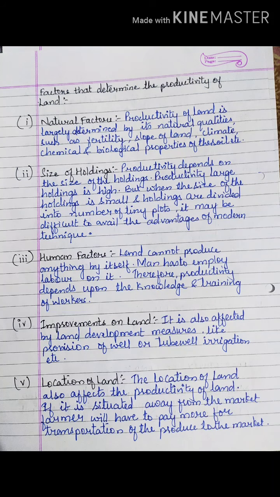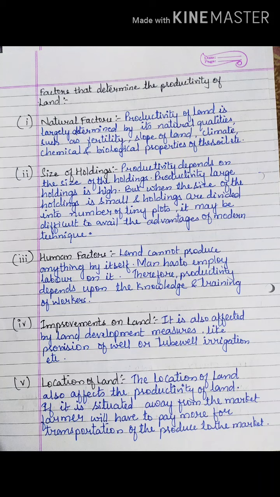Now what are the factors affecting, or you can say factors determining, the productivity of land? The very first is natural factors. What do you mean by natural factors? Natural qualities, like fertility, slopes of land, climate, and chemical and biological properties. These are all natural factors of land that affect productivity. No doubt, if the quality of the land is naturally good, it will give you good produce. So this is a natural factor.